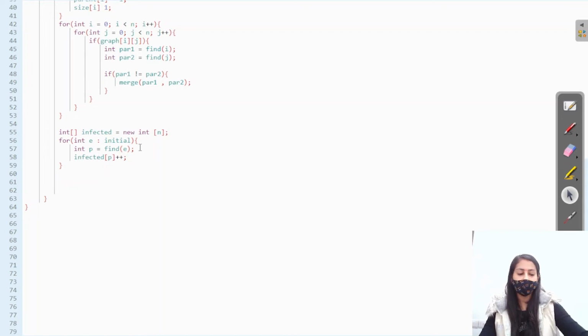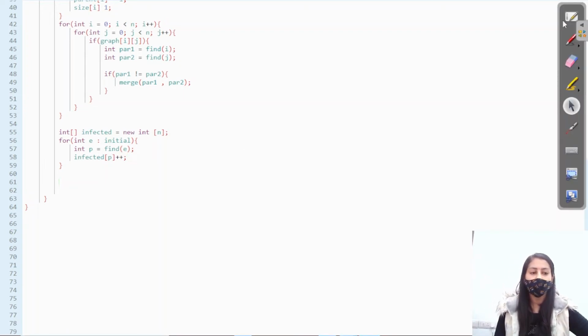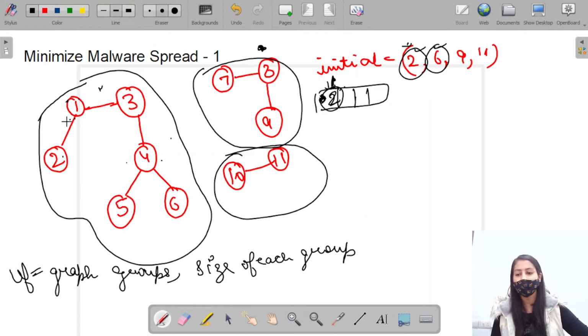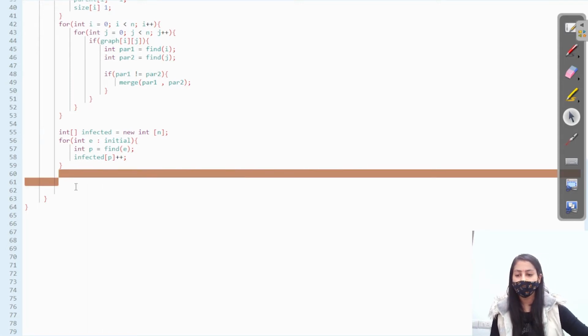It is possible that two of the initials may belong to the same group, right? For example, 2 and 6 belong to group 1, so the value becomes 2. Now if the value is 2, that is greater than 1, then we don't need to remove that node, right? If I remove 2 from this, it is not going to change the number of infected nodes. But if I remove 7, then it will change, right? So we ignore these values, where the number of infected nodes present is more than 1.